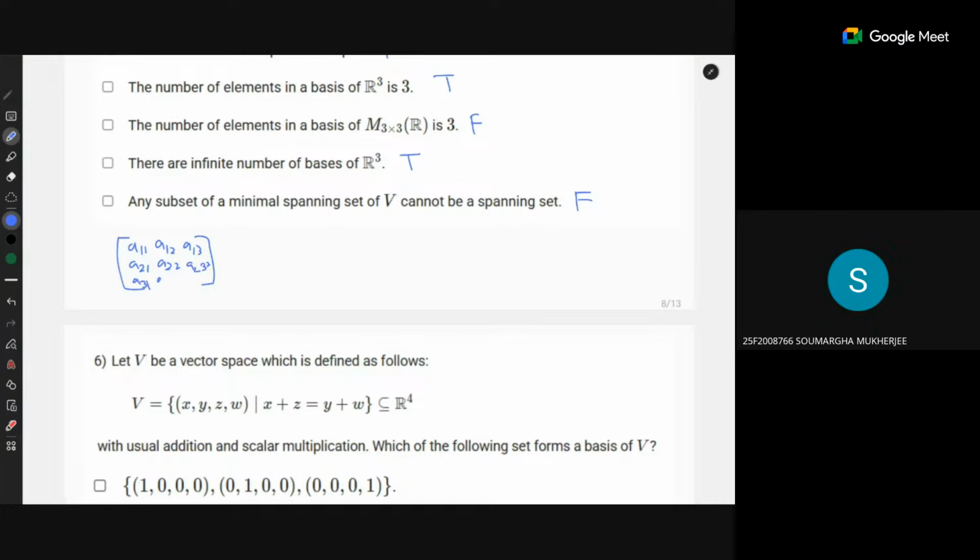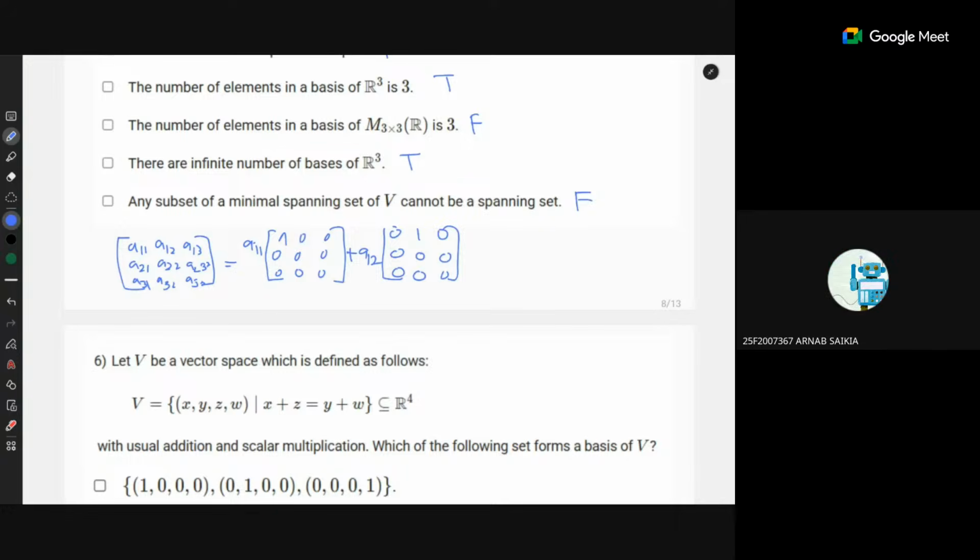Now you think of each entry as a variable. There are n places where these entries can vary. So that's why the number 9. And how do you obtain the basis? You take each entry out and write it as a sum, A11 times the matrix with 1 in that place and 0 elsewhere, A12 times the next one, like this, and then you will get the basis.